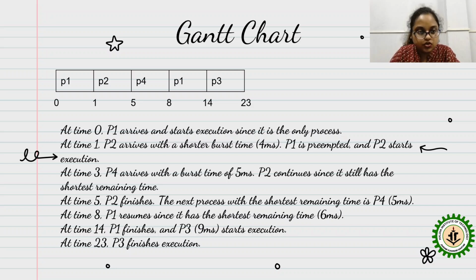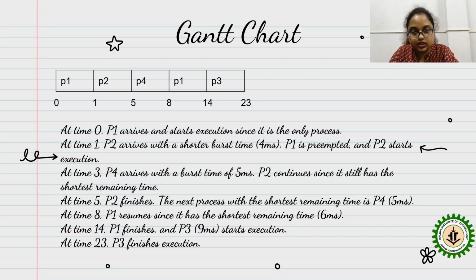At time 0, P1 arrives and starts execution since it is the only process. Then at time 1, P2 arrives with a shorter burst time, that is 4 milliseconds, and at that time P1 is preempted, and P2 starts executing. At time 3, P4 arrives with a burst time of 5 milliseconds.